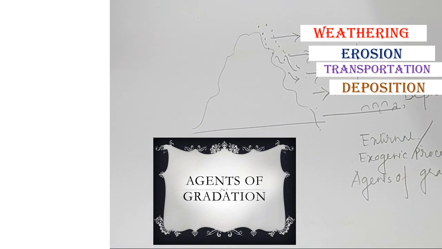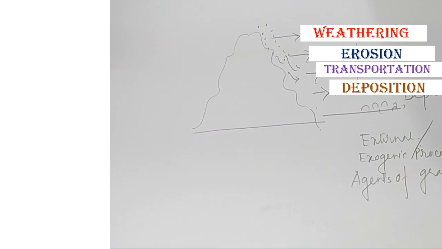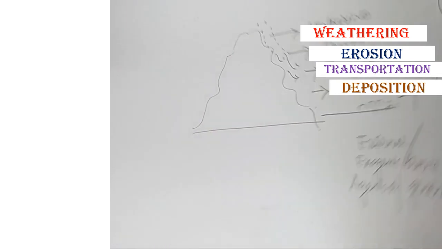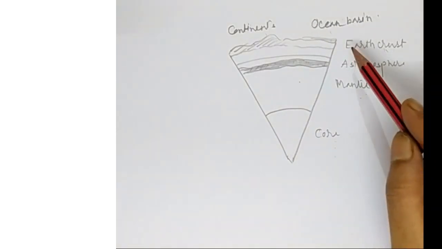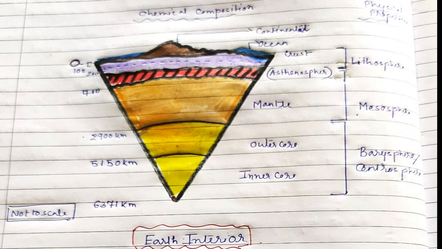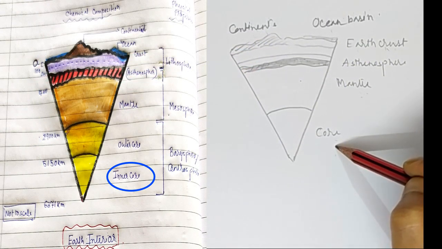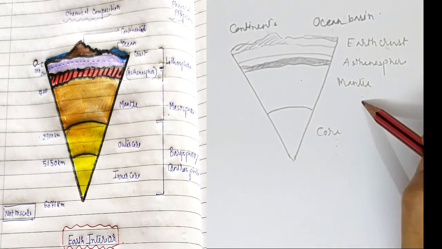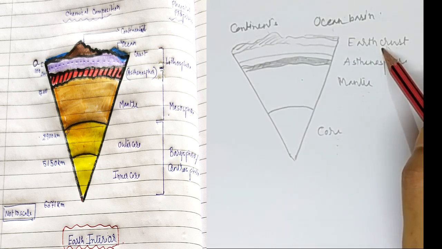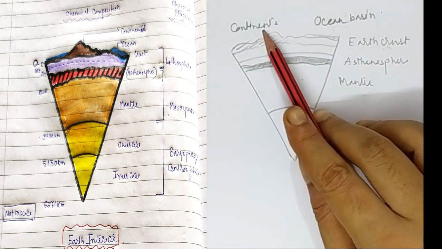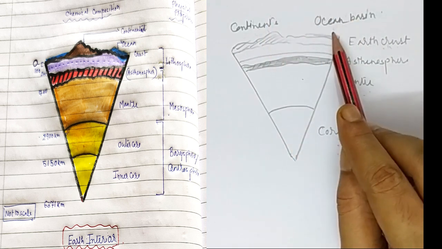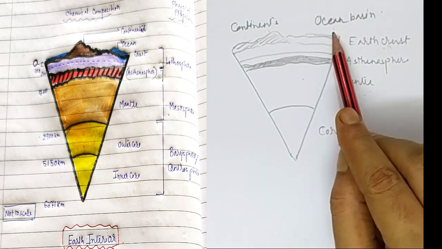Now we are going to talk about the internal forces. For this we need this diagram. According to physical properties, Earth's interior is divided into three parts. Core area, and the core is again divided into two parts, the inner core and the upper core. Mantle area, upper mantle and the lower mantle. Earth's crust is also divided into two parts. The land masses are called continents and the water bodies are called ocean basin area.